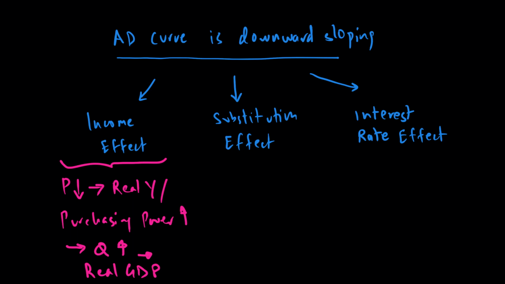On the other hand, substitution effect simply says that if the price level goes down in a country, then one could argue that exports will become cheaper. Why?